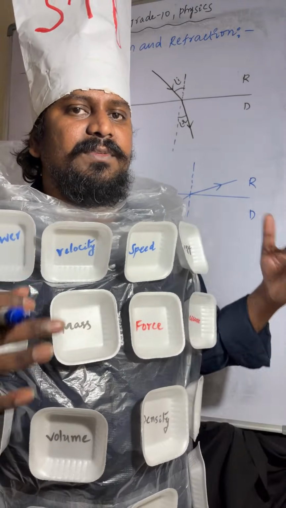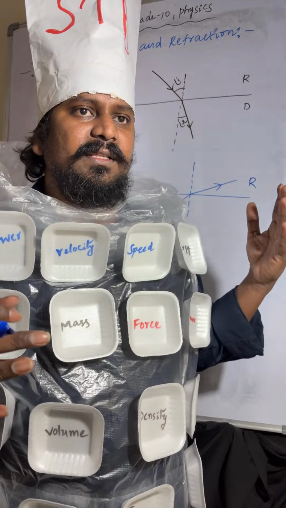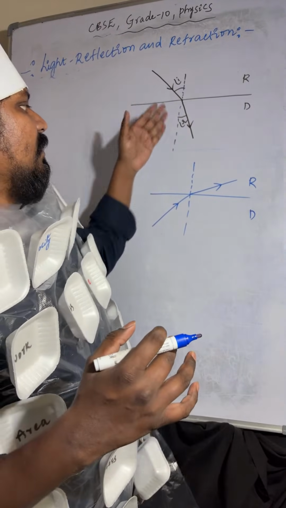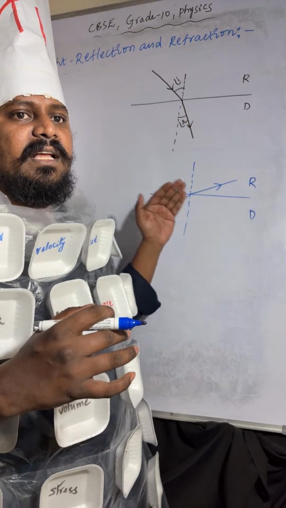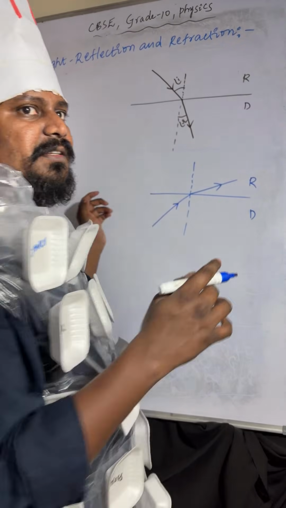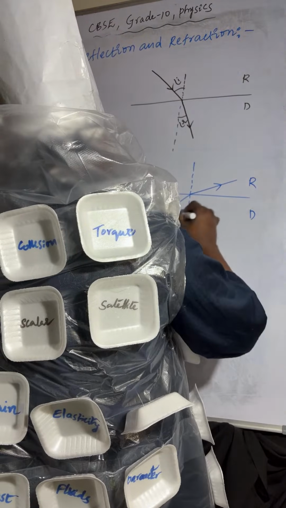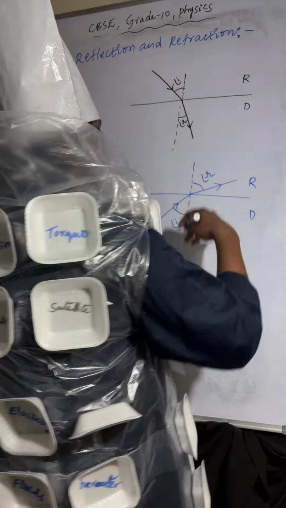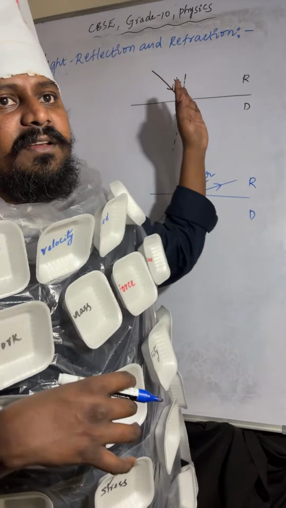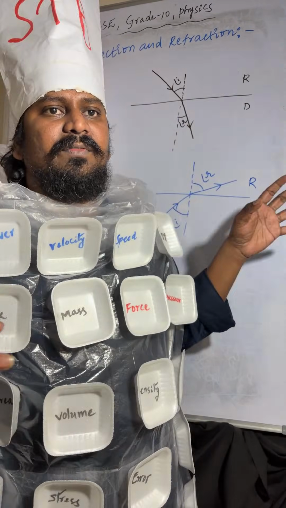Here you can observe one thing. The angle between the incident ray and the normal line is called the angle of incidence, and the angle between the refracted ray and the normal line is called the angle of refraction.